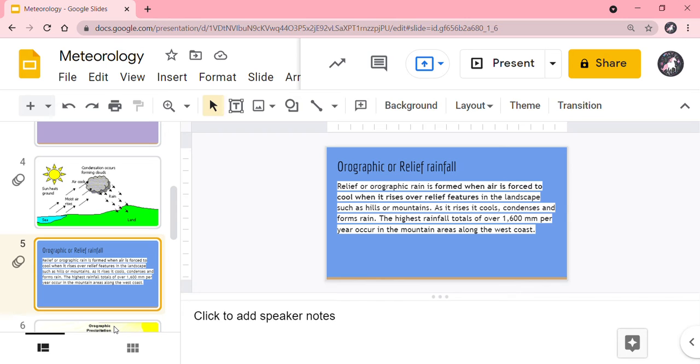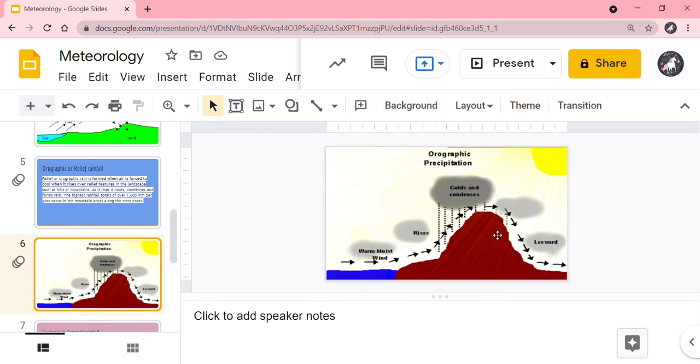The word orographic is associated with mountains. When heavy rain-filled clouds move across the land and come across an obstruction, this mountain here is the obstruction. The only way over to the other side is to go above the mountain.